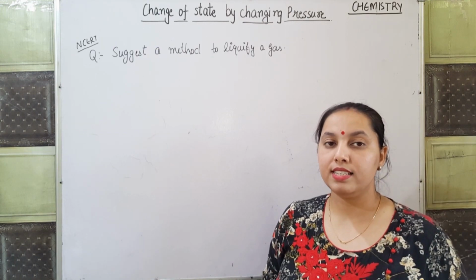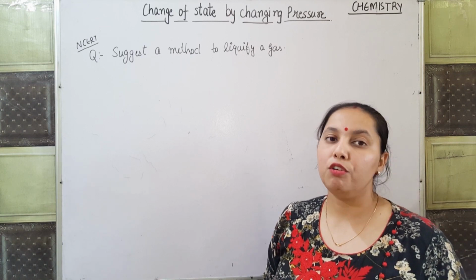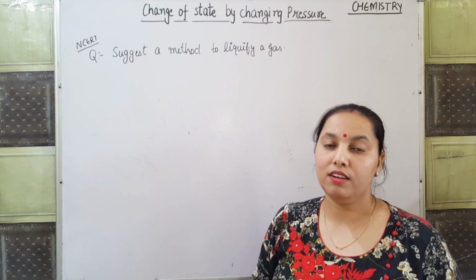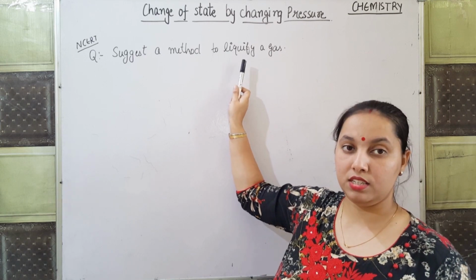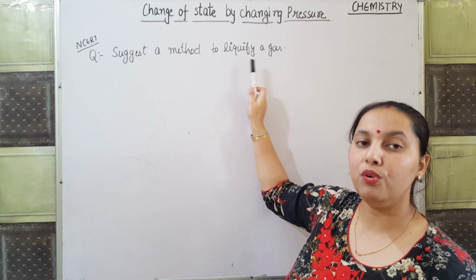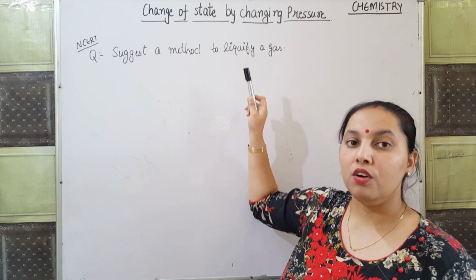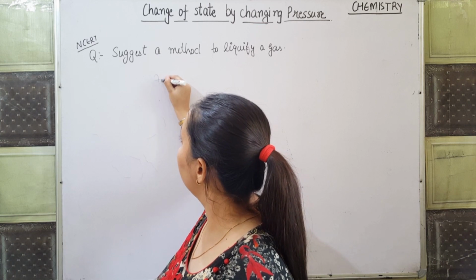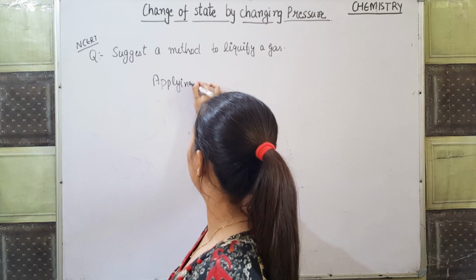There is a question in NCERT that asks for a method to liquefy a gas. How can we liquefy a gas? In a gas, the intermolecular particles are very far from each other. To liquefy it means to change its state. To change the state of a gas to a liquid, what do we have to do? We have to bring the particles close to each other. How can we bring them close? By applying pressure.